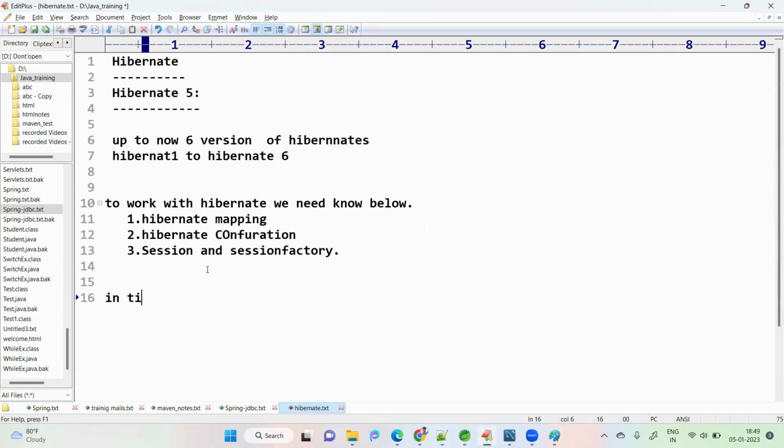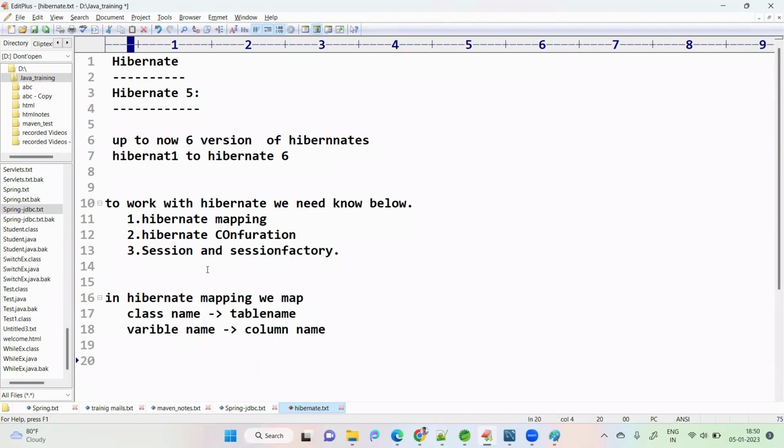In Hibernate mapping, we map class name to table name, and variable name to column name. So tomorrow if the table name changes, we change it only in the configuration, not in every place.